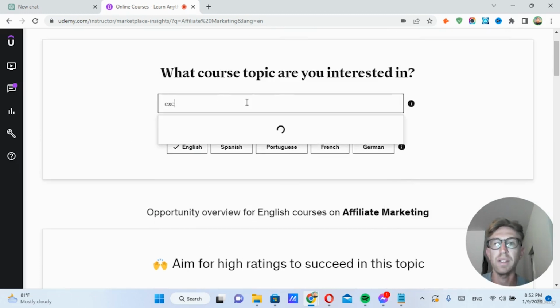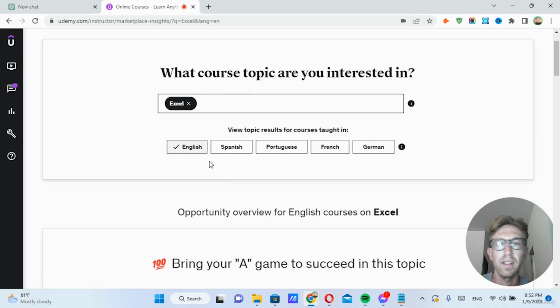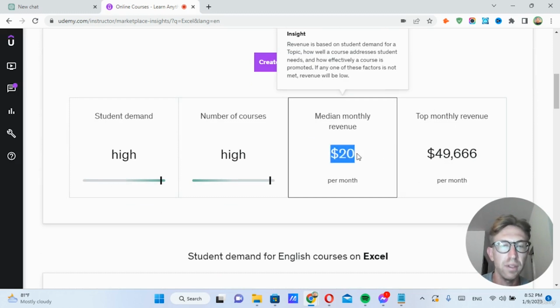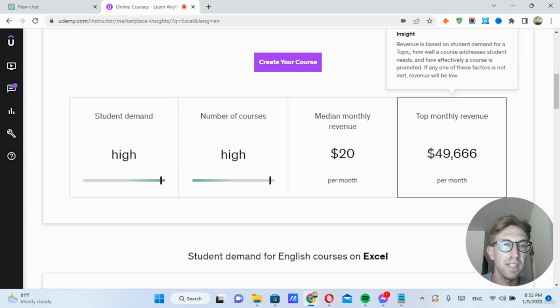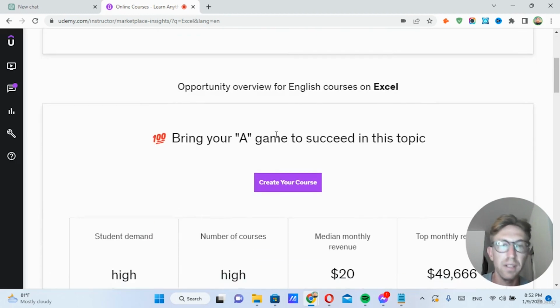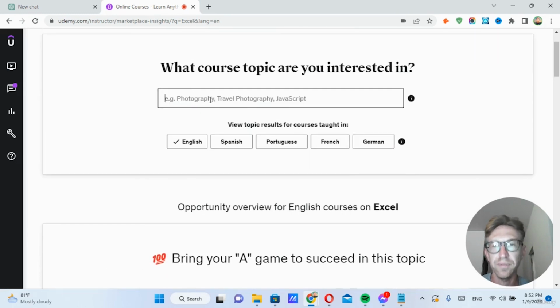Next, we're going to type in Excel, and this is really going to surprise you because this is a very popular topic. Obviously, it's not that difficult to learn Excel, but if we scroll down, you can see $50,000 per month. That's the top monthly revenue. And the median is only $20, but again, high demand and high number of courses. That is absolutely incredible. But it's very competitive. There's over 10,000 courses on this topic alone.